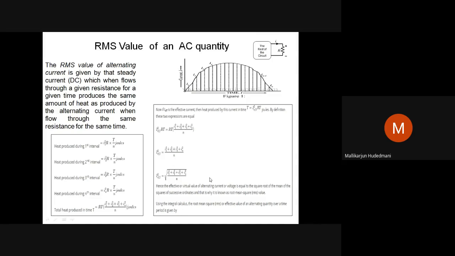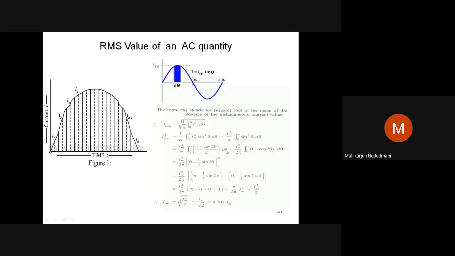So be very careful to read the statement of a problem or question. Unless sinusoid is mentioned, do the general one; if sinusoid is mentioned, do this much only.